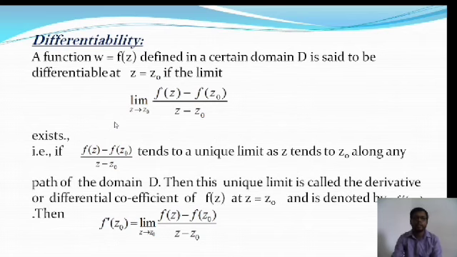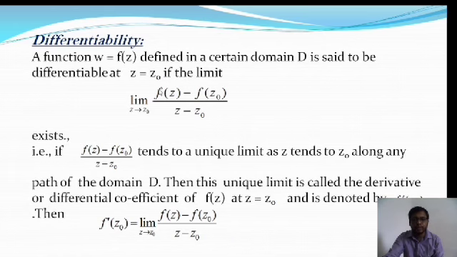So what is a differentiable function? In real analysis, a function is differentiable at the point x equal to 0 if the limit as z tends to 0 of f of z minus f of 0 by z minus 0 exists. This is the differentiable function of real analysis, and it is the same in complex analysis.